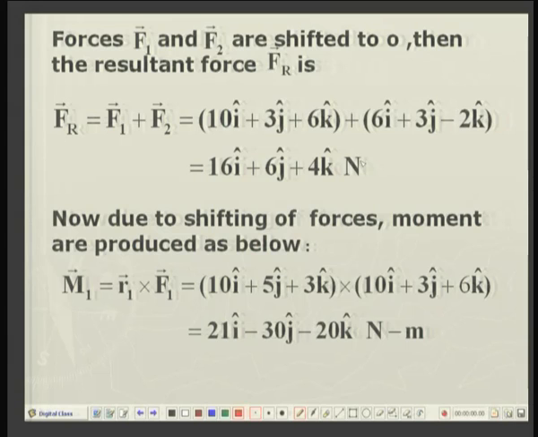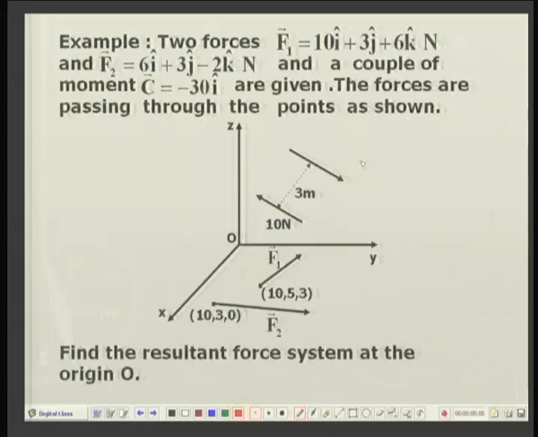The moment of the force F1 is R1 crossed with F1. If I go back to the figure, this is F1, and since any point on the line of action of the force is good enough, R1 is the vector joining O with this point.